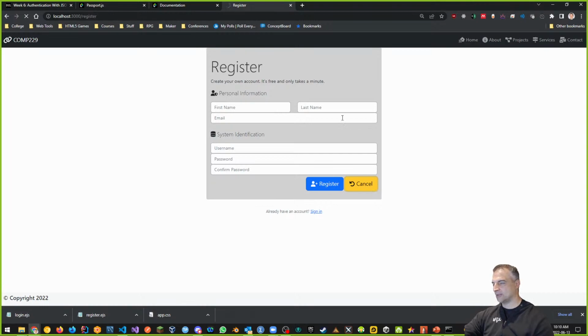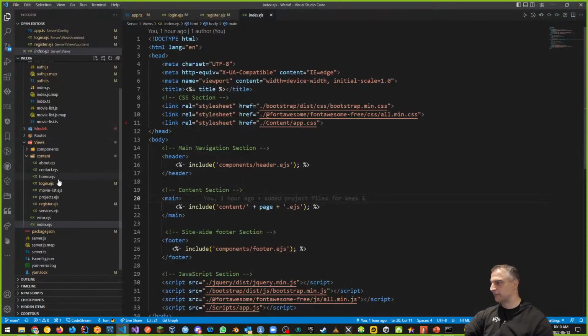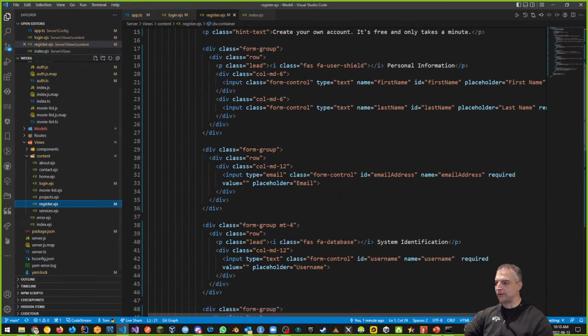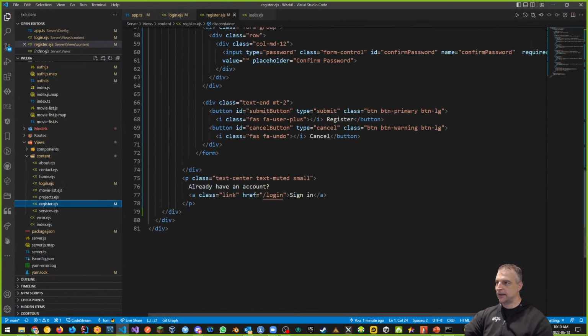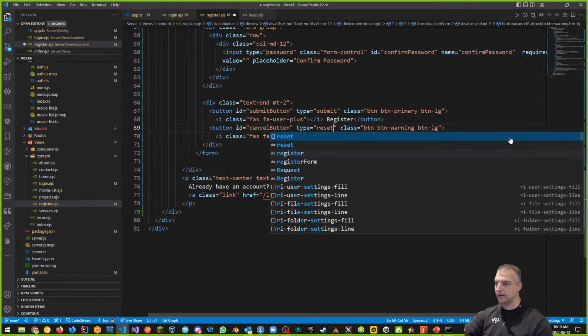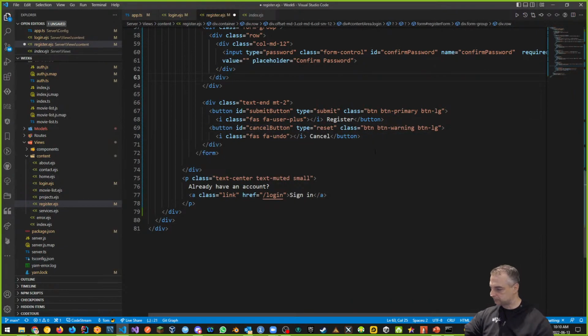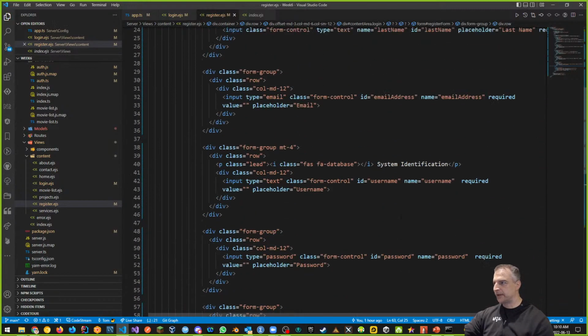Let's go back to that cancel button. I think that's also an issue there. So let's stop that. In my register page, this is another change. If I go down to the cancel button, it shouldn't say cancel. It should be of type reset. Okay, that should be the type. Otherwise the pages should work fine.